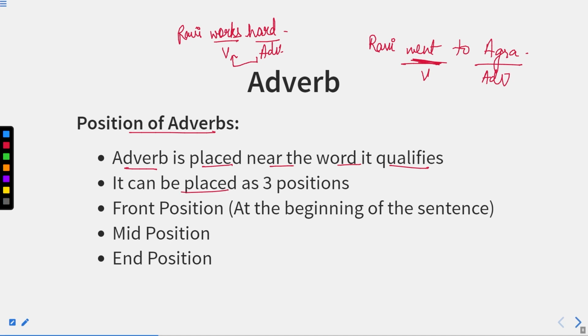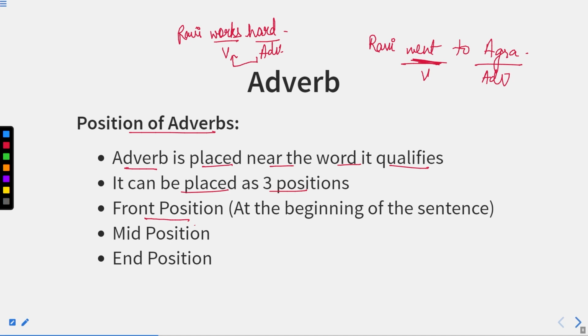Now, it can be placed at three positions. First, we have front position. It means whenever we have an adverb at the beginning or starting. For example, I told you about a sentence, really she works hard. So this really is at the front position, or at the beginning of the sentence.